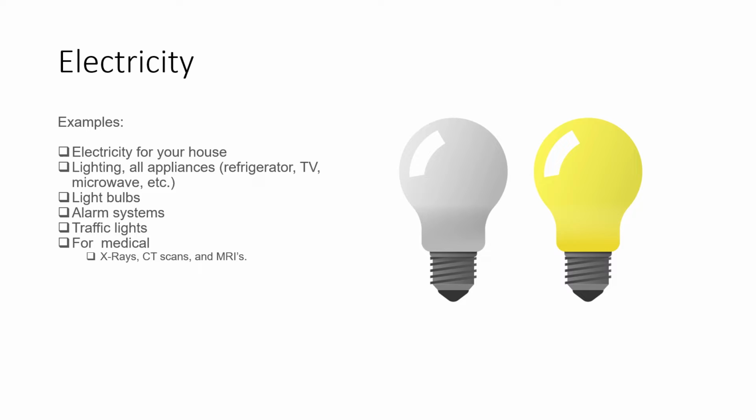Some examples of electricity are electricity in your house, lighting, and all appliances like your refrigerator, TV, or microwave, light bulbs, alarm systems, traffic lights, and for medical, things like the X-ray, CT scans, and MRIs.